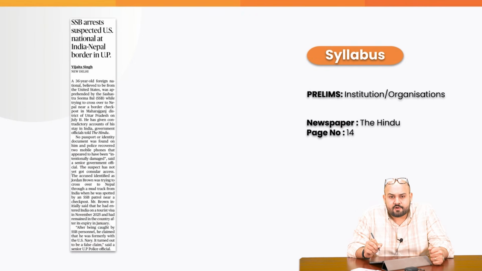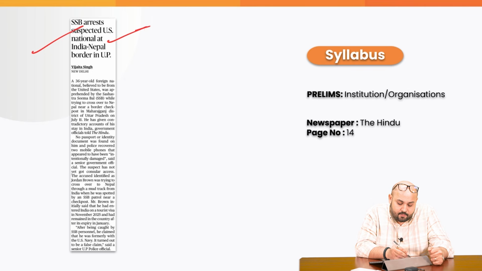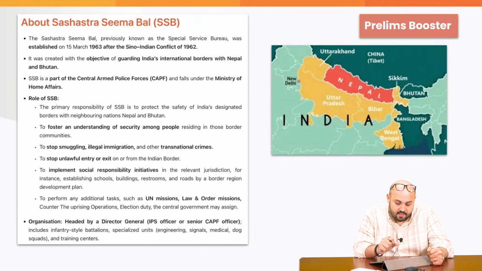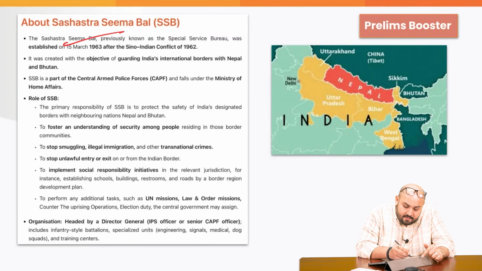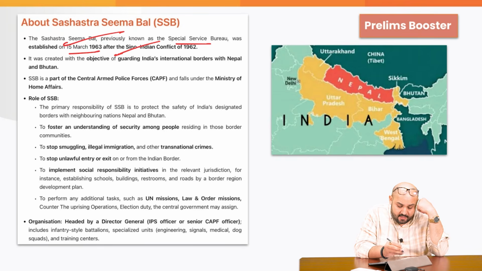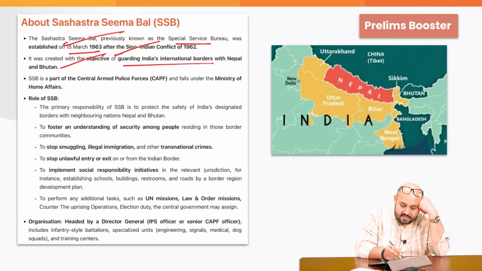Now coming to the last topic of today's discussion, a mention of Sashastra Seema Bal, which has arrested a suspected US national at the India-Nepal border. So let's talk about this particular paramilitary organization. The Sashastra Seema Bal, previously known as the Special Service Bureau, was established on 15 March 1963 after the Sino-Indian conflict of '62. It was created with the objective of guarding India's international transnational border with Nepal and Bhutan.